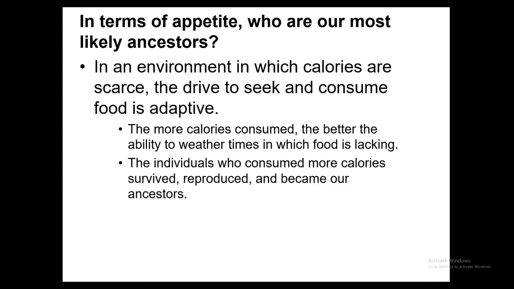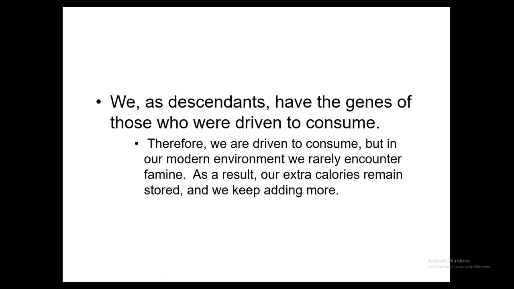So basically in terms of appetite, who are our most likely ancestors? Like we said, the more calories that we consume, the better the ability to weather times where food was going to be lacking. For example, times of drought, famine, or throughout the winter. So individuals who consume more calories were going to be the ones who survived, the ones who reproduced, and they became our ancestors.